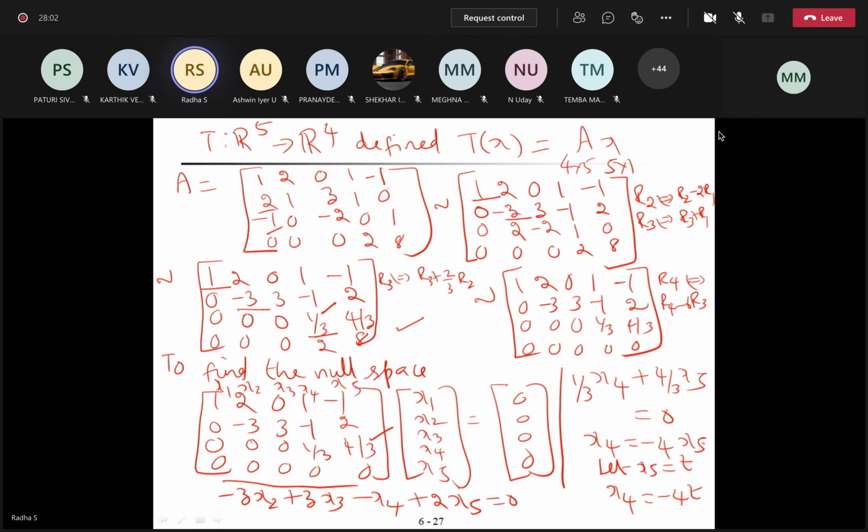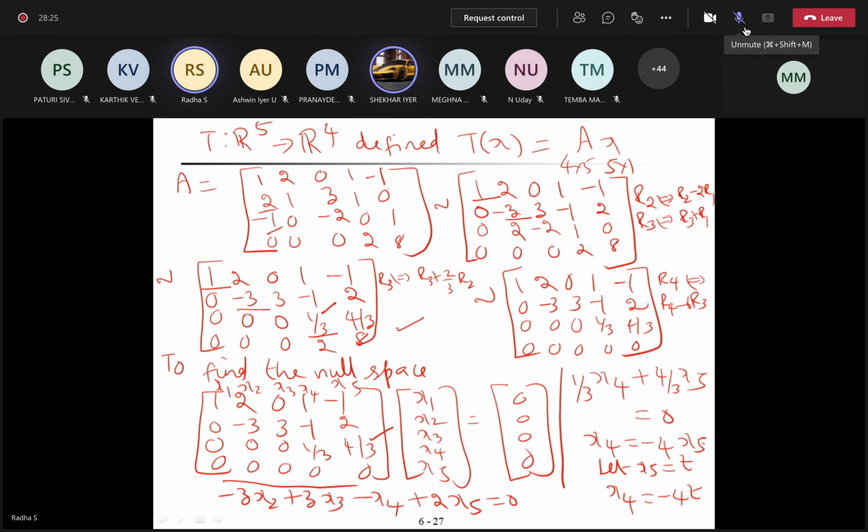This row into this column, if you multiply, you will get 0 equal to 0. The equation is 0; that doesn't mean x5 is 0. For x5 to be 0, you should have a 1 in this coefficient. Then only x5 will become 0. Correct? Yes, ma'am. We have 4 columns and 5 equations. Yes, 4 columns, 4 rows.